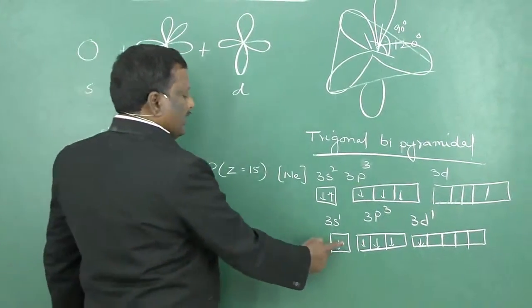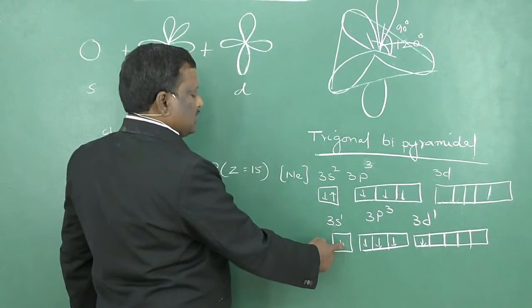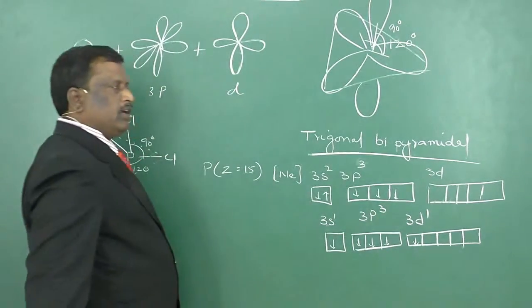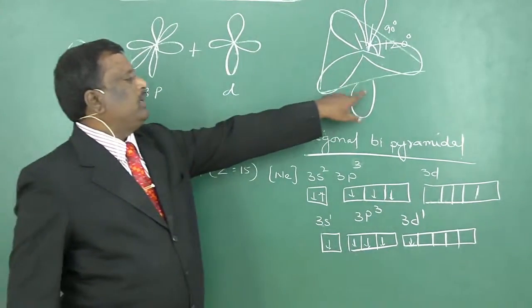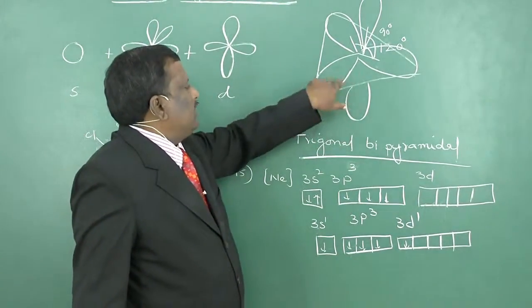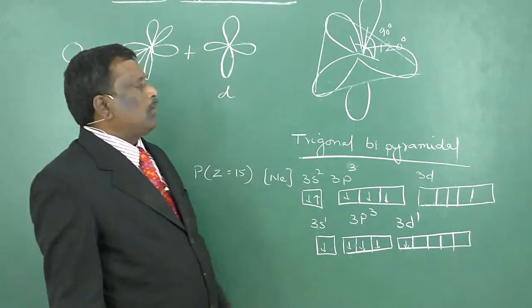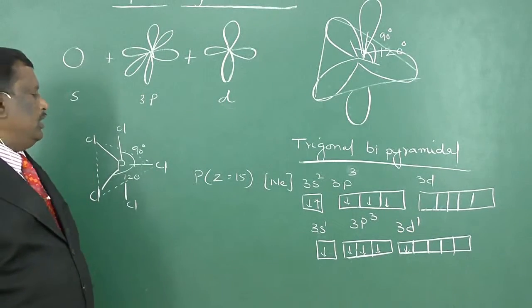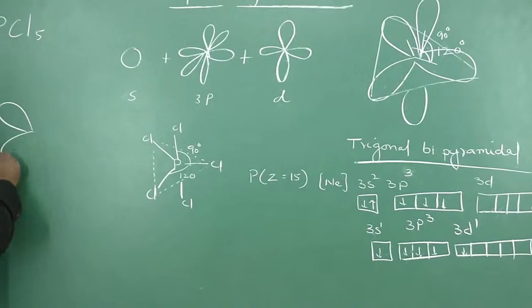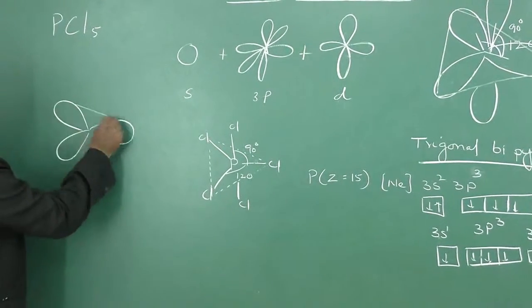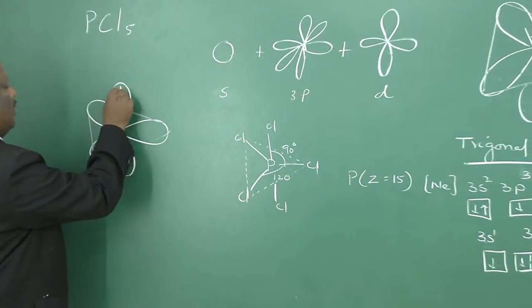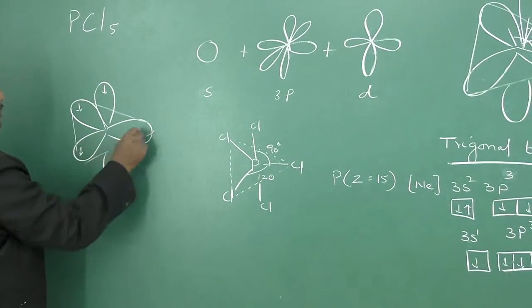So here we have one half-filled 3s orbital, 3 half-filled 3p orbitals and 1 half-filled d orbital. They will undergo sp3d hybridization, and when 5 electrons enter these orbitals, all 5 orbitals are filled with 1 electron each. So here you have 5 orbitals. These are in one plane and the third one is like this. All are half filled with 1 electron each.